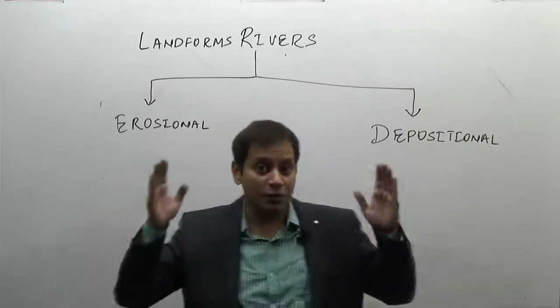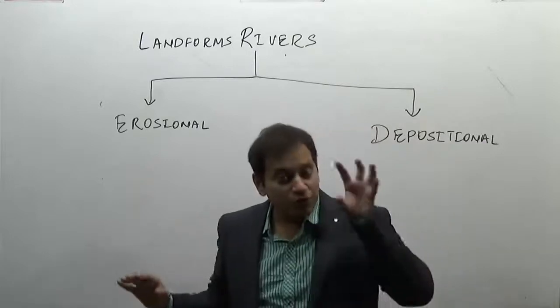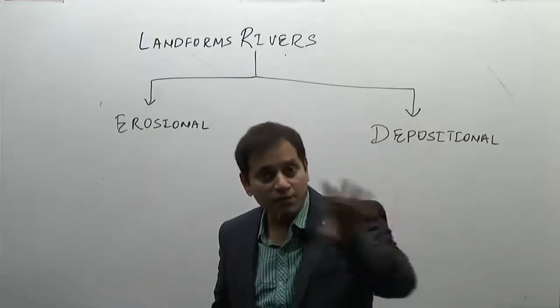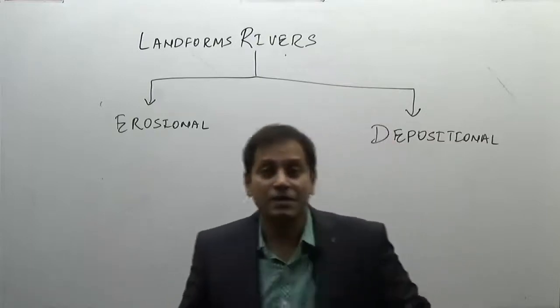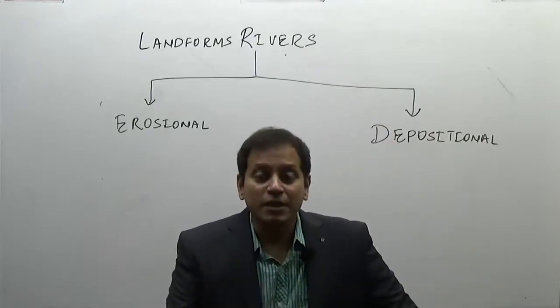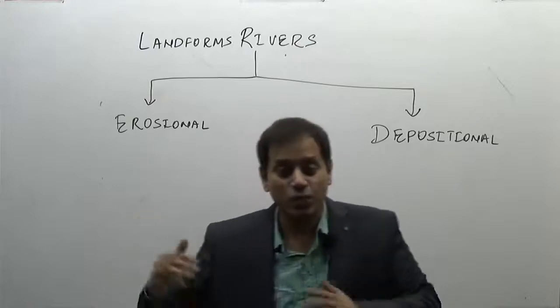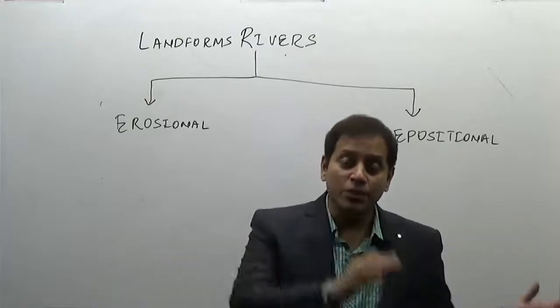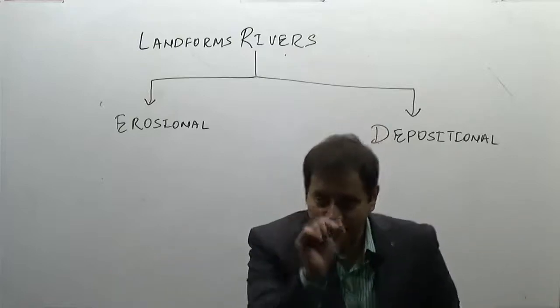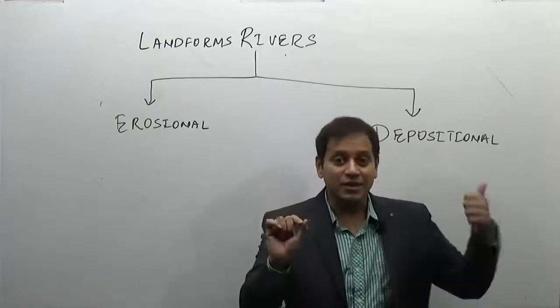Now, generally from the preliminary point of view they ask which of the following are the erosional landforms, which of the following are the depositional landforms. Or even if the question comes in the mains examination, explain the landforms made by river, you can write in this way. This is just one perspective of writing the mains exam answer. If you are comfortable, you can write the landforms during the youthful stage, during the mature stage, during the old age. Use this lecture with the previous lecture.